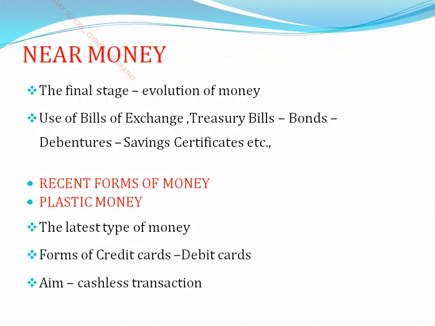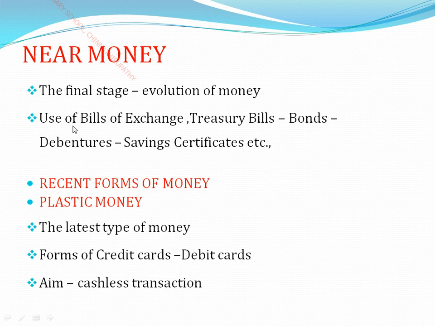Okay, yes. And see here, near money, the final stage of the evolution of money. The final stage of the evolution of money has been represented by names like bill of exchange, treasury bills, bonds, debentures and saving certificates, etc. See here children, you have to know about that. Everybody has known the evolution of money, that means the gradual development of money, from the starting of commodity money to at present, what are we following? Following the modern era of online banking transactions. Till now we are in that position.